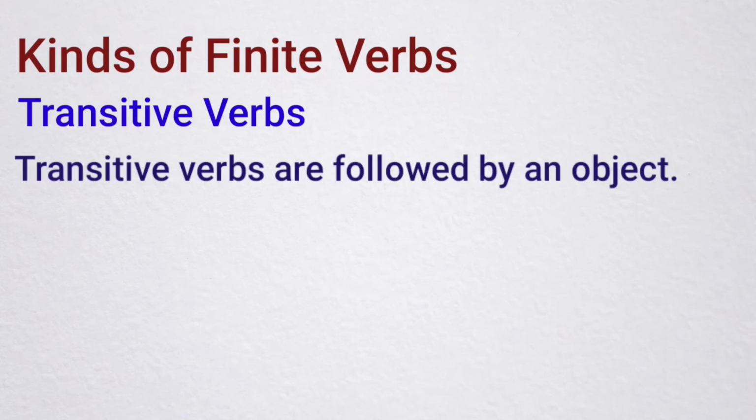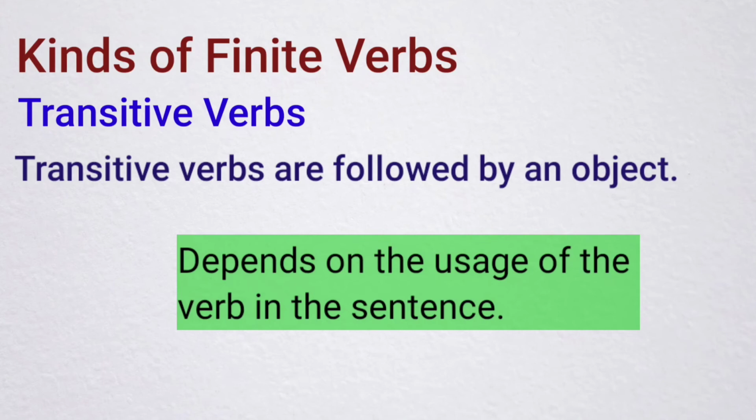Transitive verb. Transitive verbs are followed by an object. Remember that this depends on the usage of the verbs in a sentence.